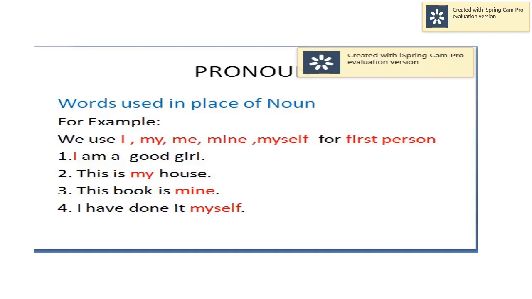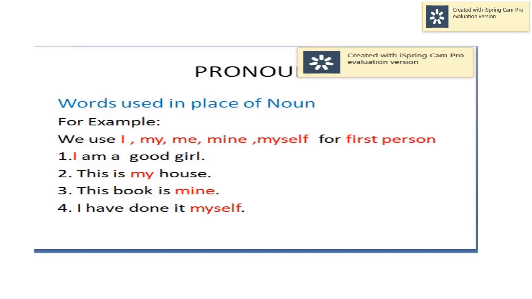Third is, this book is mine. Fourth, I have done it myself. Again, I, my, mine, myself. These words are also pronoun.